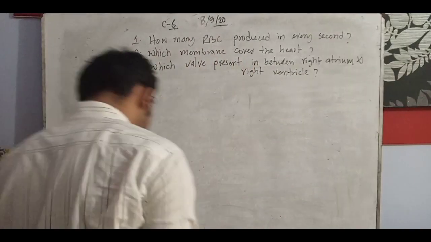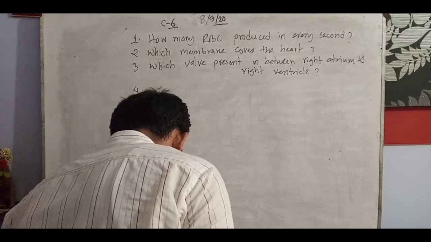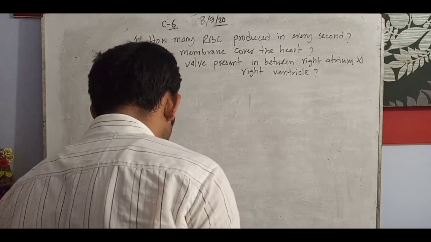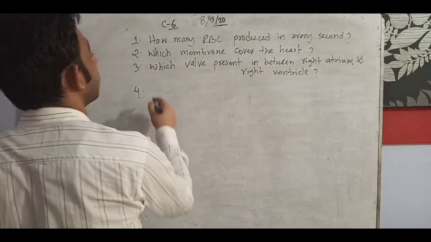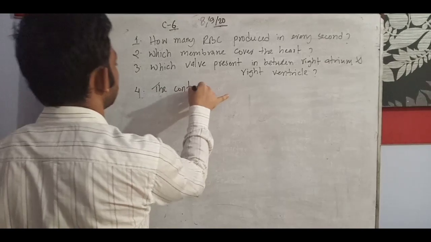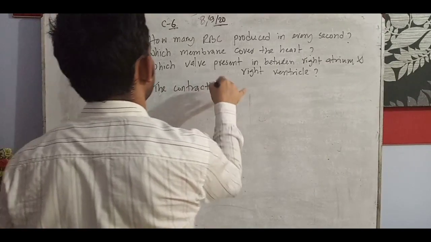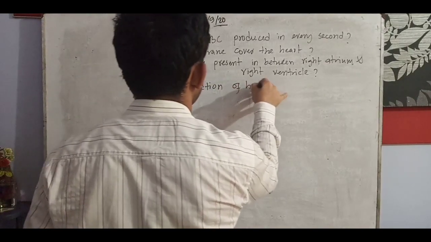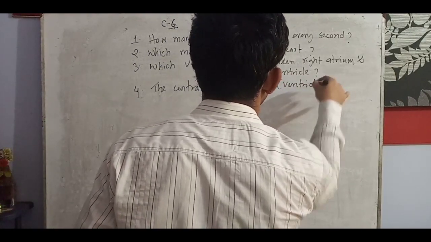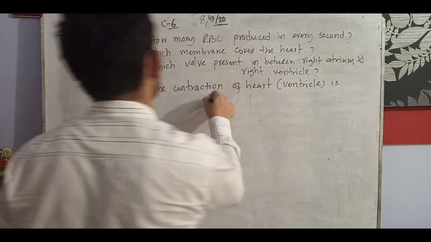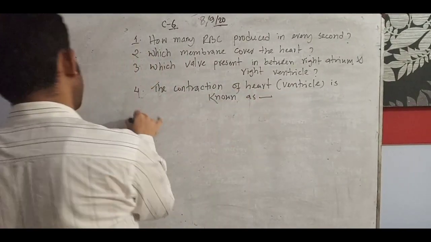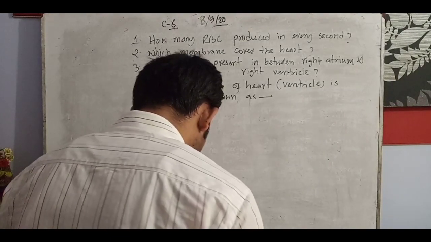Number 4, contraction of heart. The contraction of heart, actually in the ventricle, is known as what? Number 5,